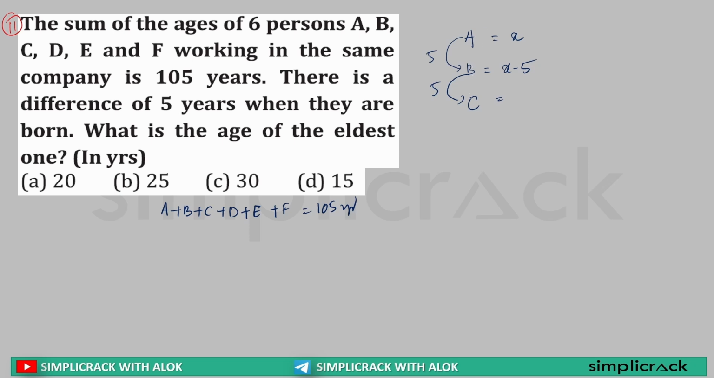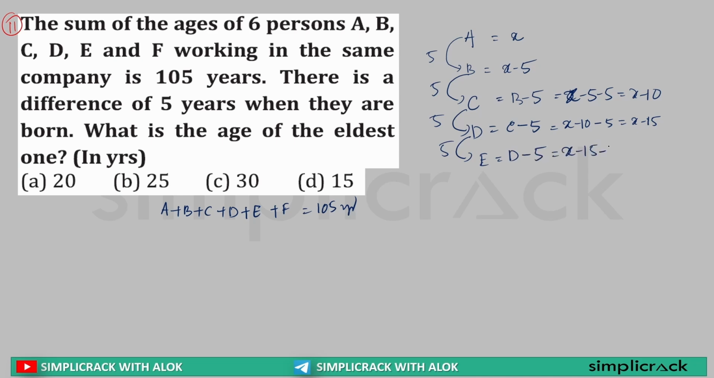Same here, C is born 5 years later than B. So C will be 5 years younger to B. So it can be written as x minus 5 minus 5, which is equal to x minus 10. Same, D is born 5 years later than C. So D is 5 years younger to C, which can be written as x minus 10 minus 5 is equal to x minus 15. Now E is born 5 years later. So he is 5 years younger to D. So this can be written as x minus 15 minus 5 is equal to x minus 20.